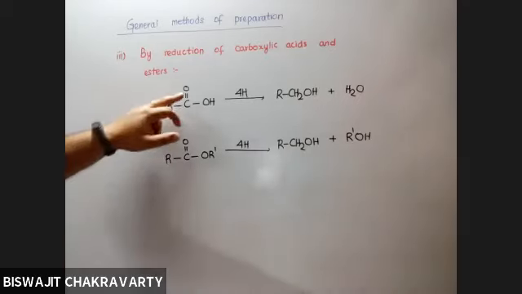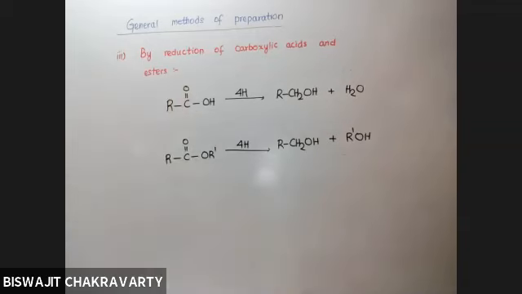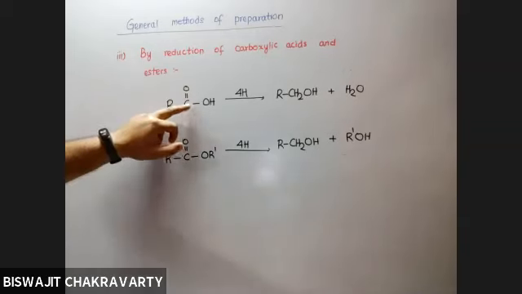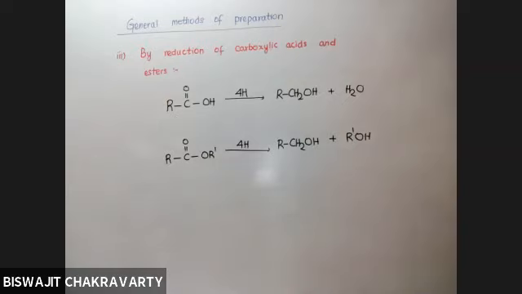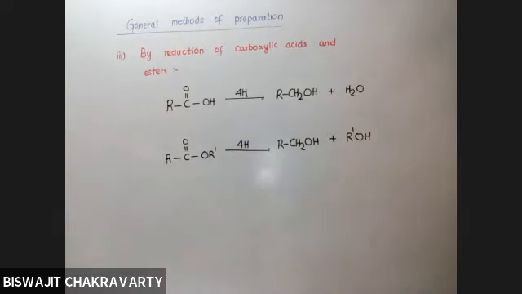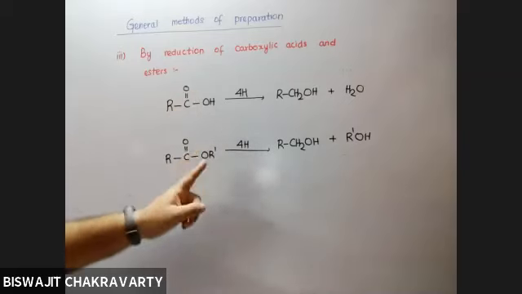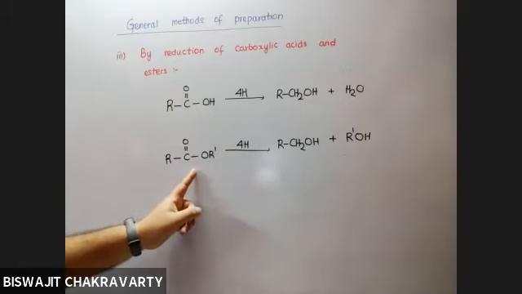So I told you that 2 hydrogens are required around C double bond O, which can convert it into CHOH. And other hydrogens are required because during this particular reaction, this bond undergoes cleavage. As you can see, this bond will undergo cleavage, this bond will undergo cleavage.